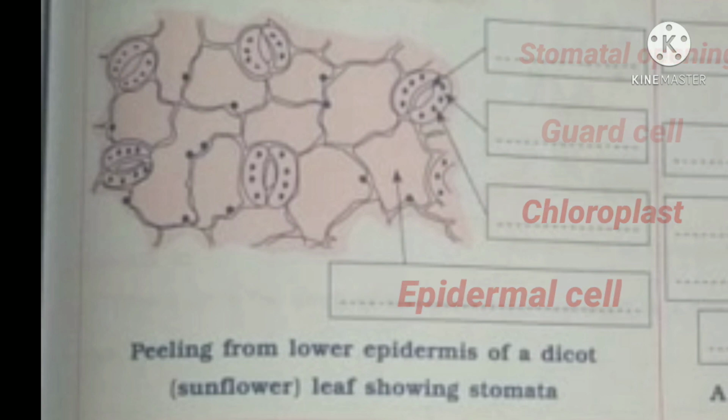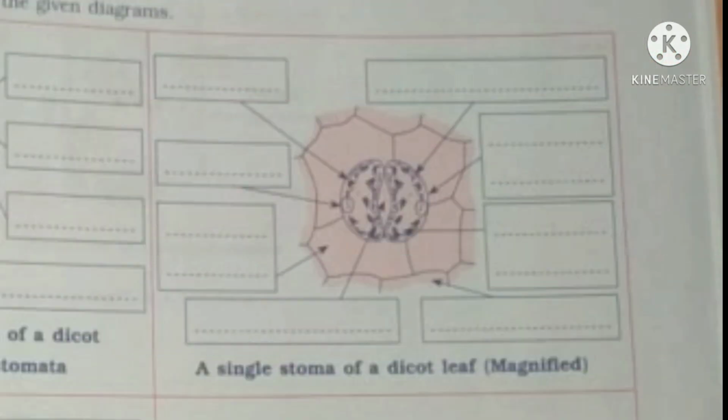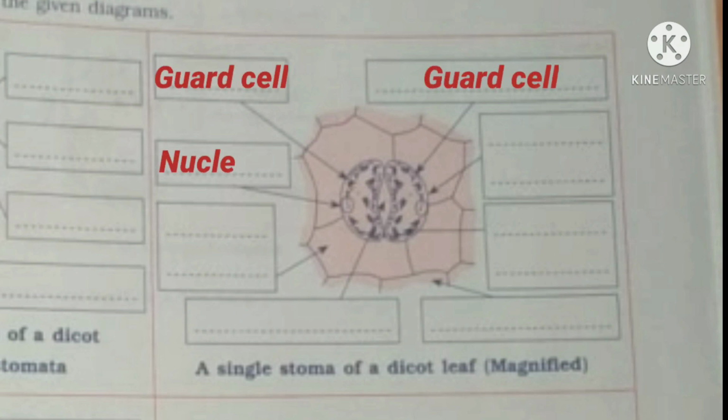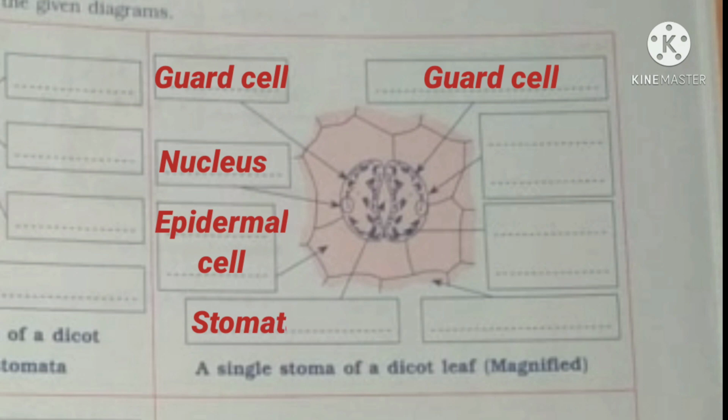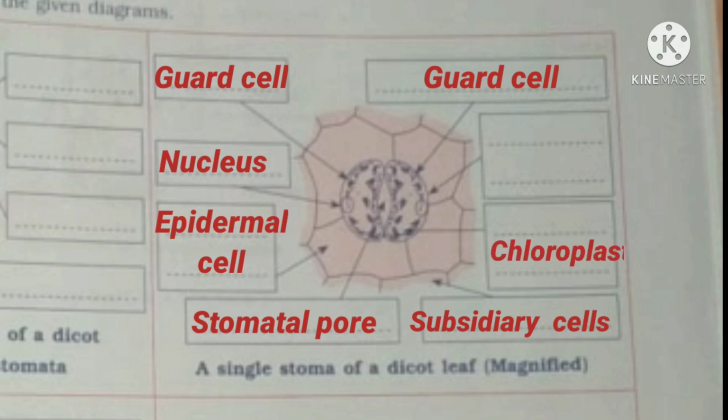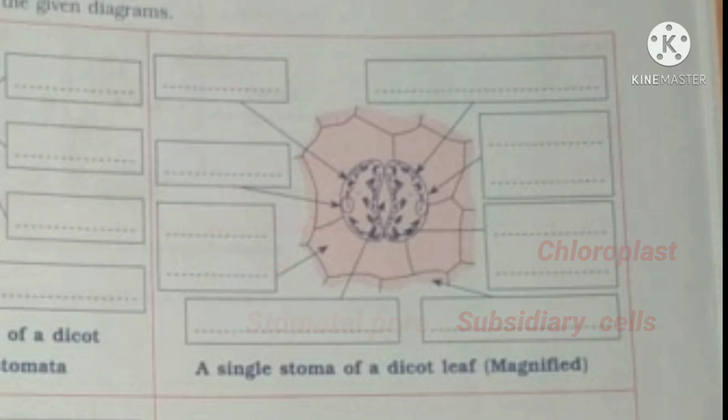Now we'll move on to the next diagram. This is a single stomata of a dicot leaf which is magnified. These are the guard cells. Below the guard cell we have the nucleus, then the epidermal cell, then we have a stomatal opening or stomatal pore which you can say. Then we have the subsidiary cells, and here we have chloroplast, and the last one is the outer wall. You have to write all the names very properly.